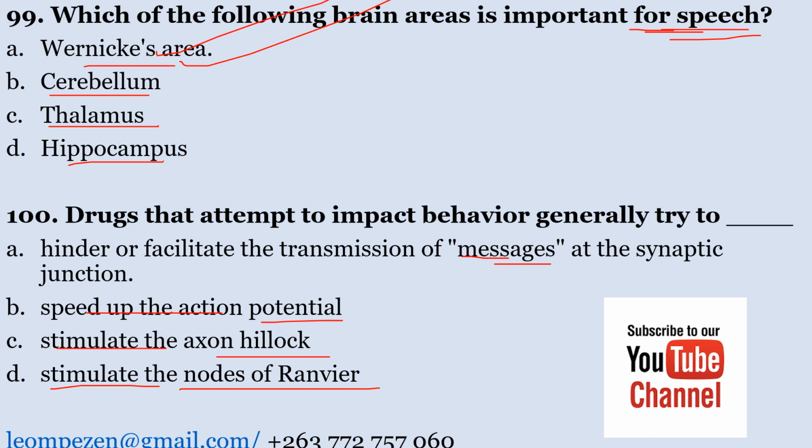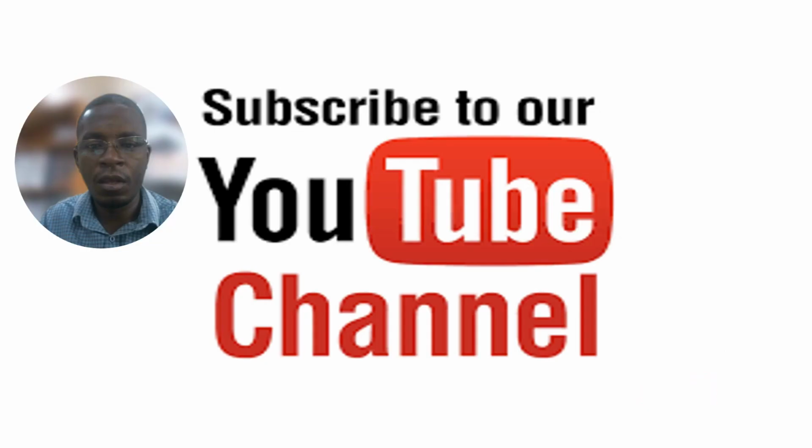So drugs that attempt to impact behavior generally try to hinder or facilitate the transmission of messages at the synaptic junction. So number 100, the correct answer is A.